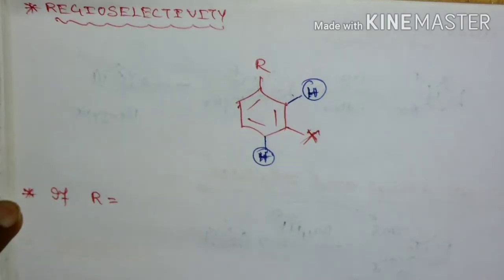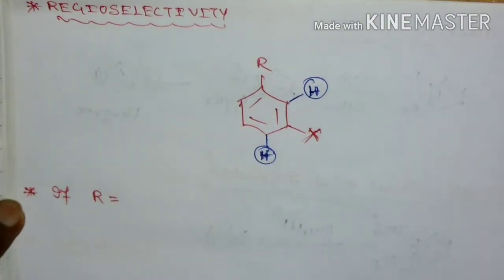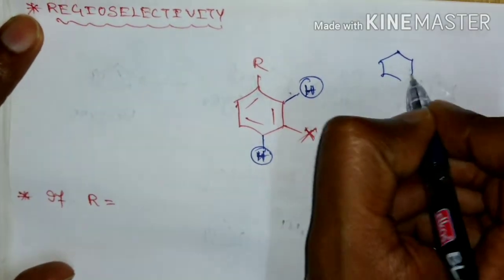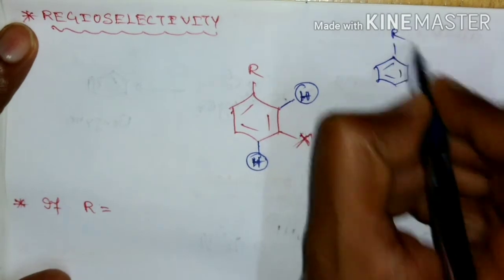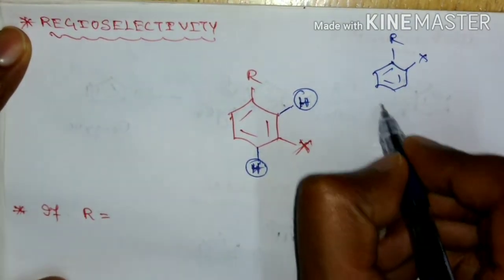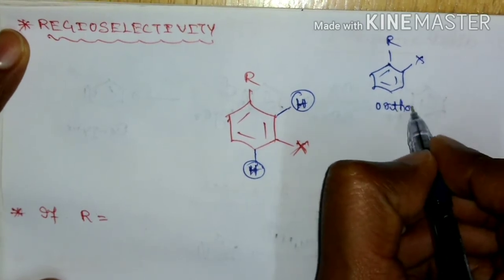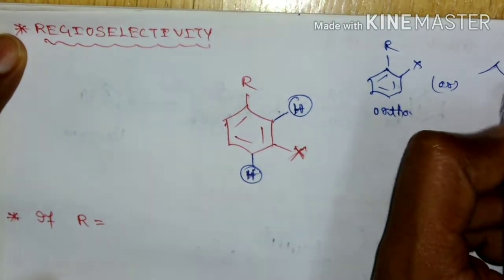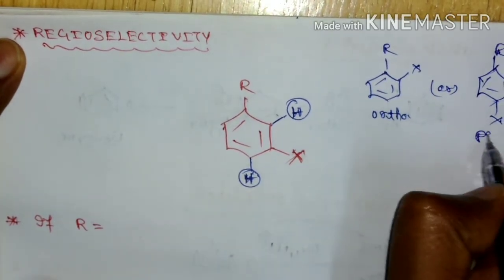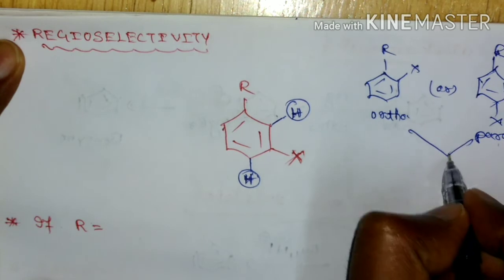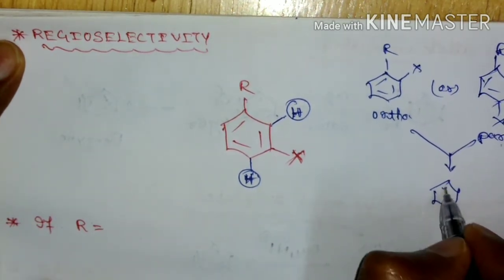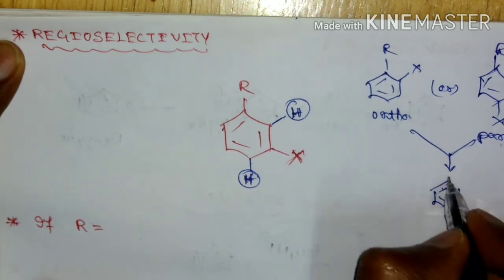An important aspect of benzyne is regioselectivity. If the substituent and leaving group are ortho, or if they are in the para position, both will lead to a single benzyne.